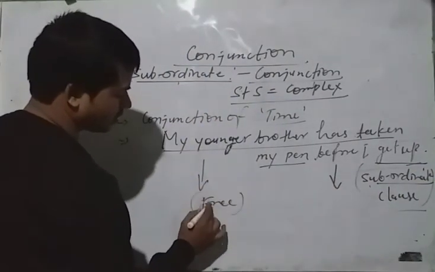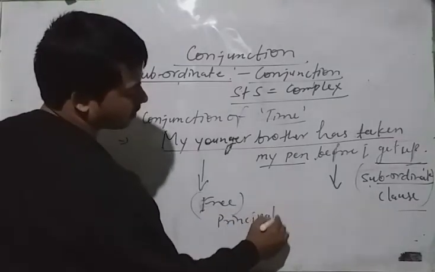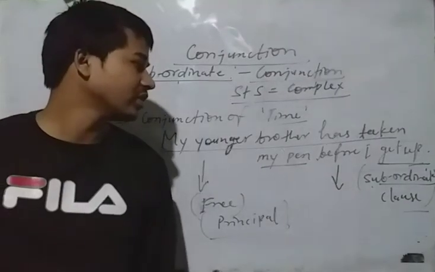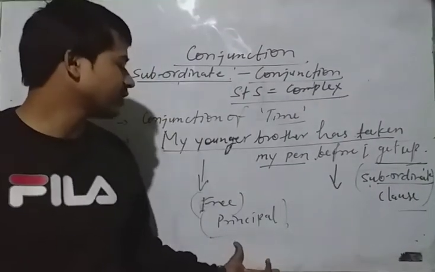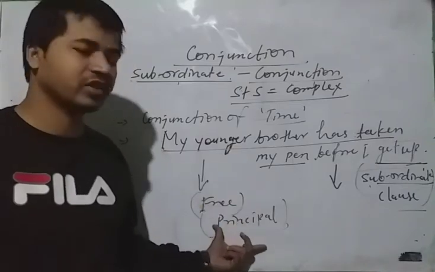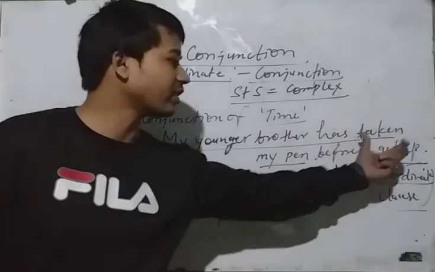Free means principal. Principal is always free. Okay, principal is always free. So you can say that this is the principal clause and this is the free clause. Okay, my younger brother has taken my pen before I get up.